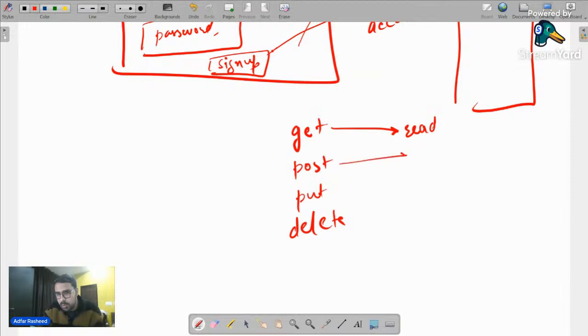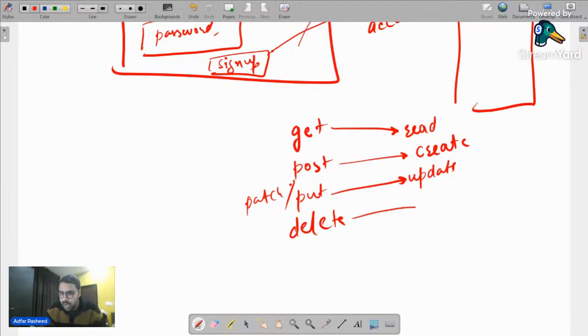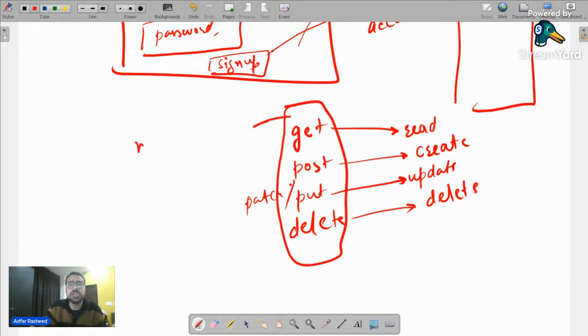When we talk about post, in this case, we simply mean we want to create new data in the database. So whatever I post, it creates a new data set. Put means there's already some data, and I want to update it. Although you can call it patch as well, these are two different things, and we will see the difference later on. Then when we talk about delete, it means there's already data, and now we delete this particular data that we have. So all of these are the types of HTTP requests.